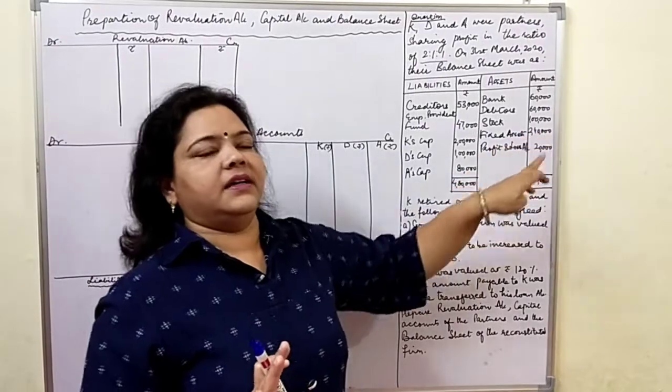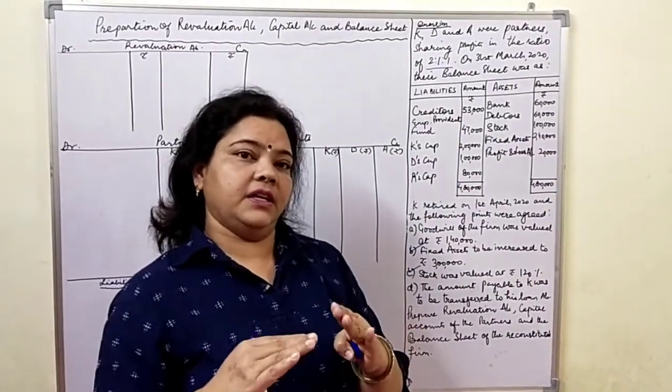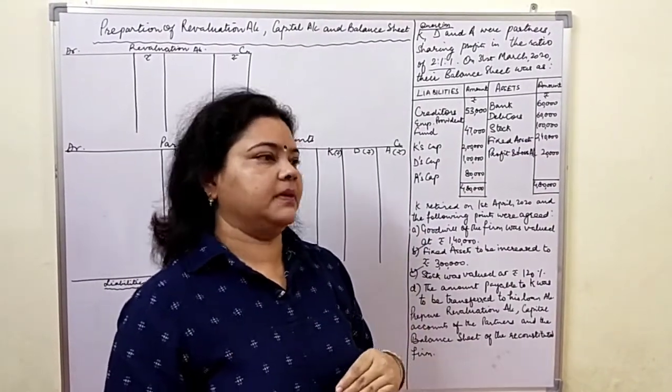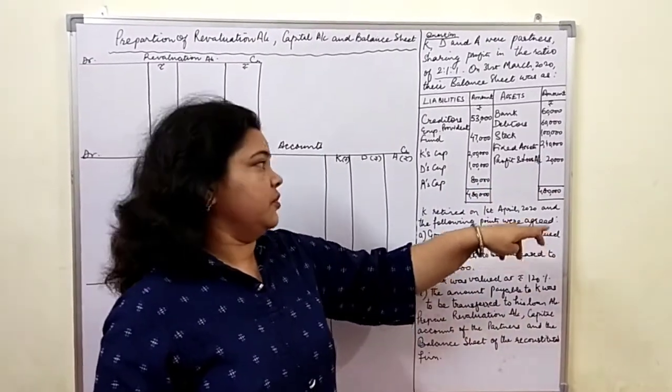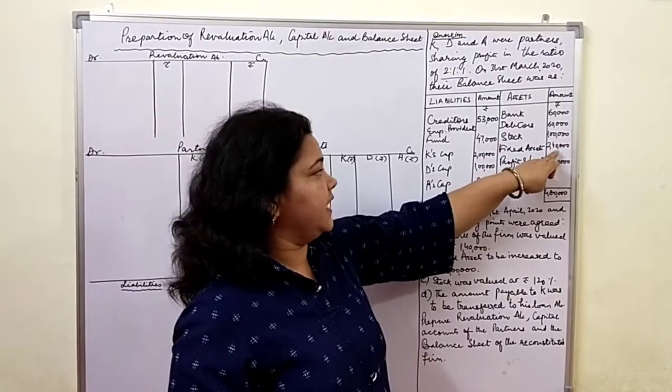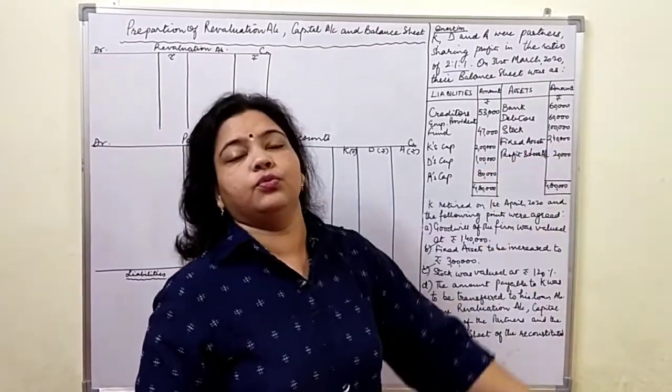You can be asked that fixed assets are to be increased by 10%, 20%. Then the full amount will be put in revaluation account. But here we have to take 2,40,000 to 3 lakh.